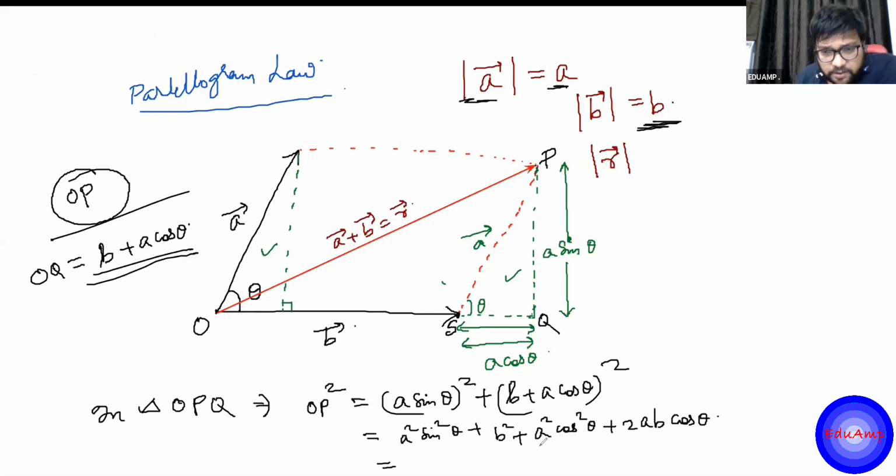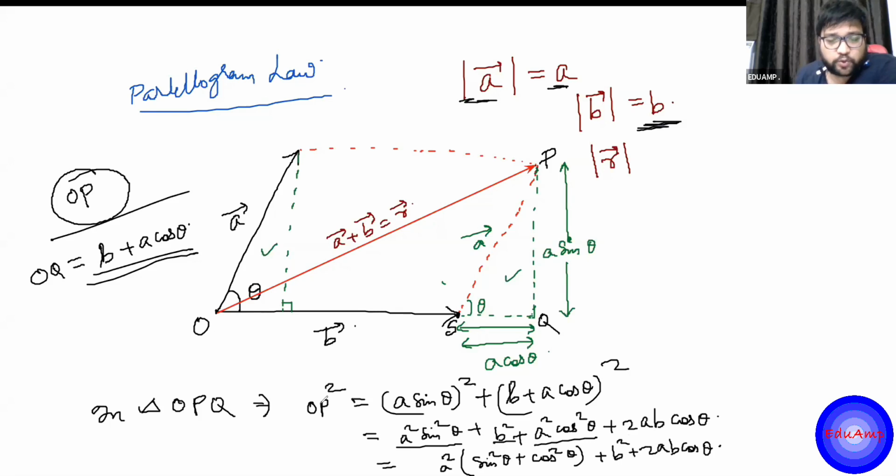Now see, in these two terms, I can take a square common. So a square into sine square theta plus cos square theta. Then b square plus twice ab cos theta. Fine. So OP square, that is the resultant square. I am writing it here on the top.